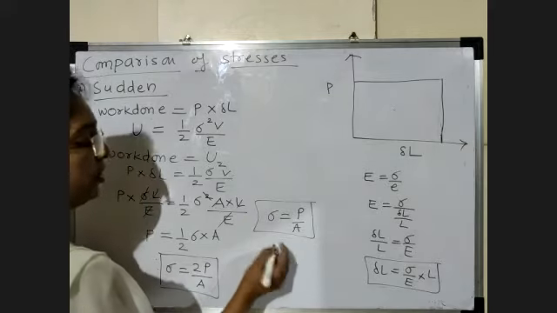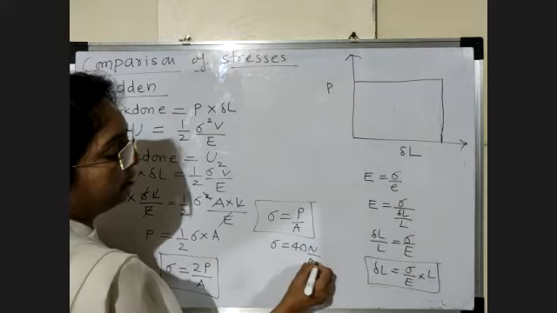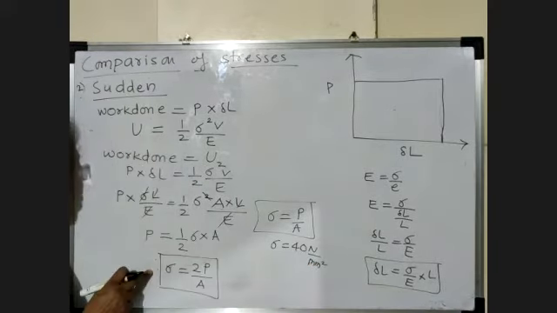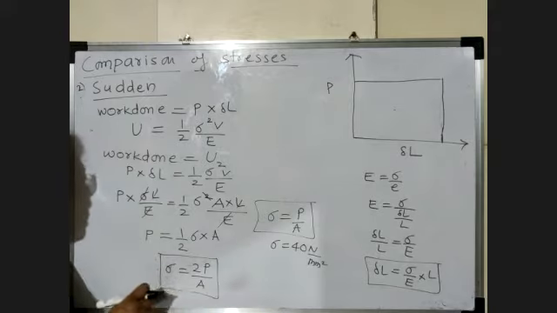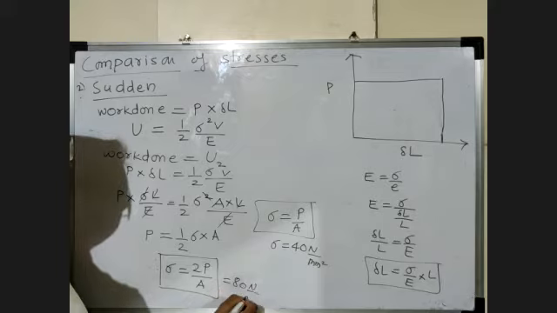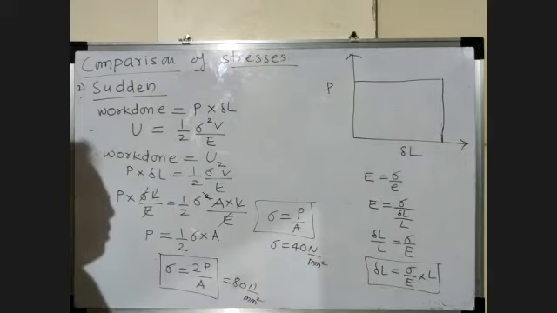Suppose the stress is 40 Newton per mm square in gradual type of loading. Then the stress due to sudden type of loading is 80, that is, it is double. So this is 80 Newton per mm square. This is the formula for gradual type and this is the formula for sudden type.